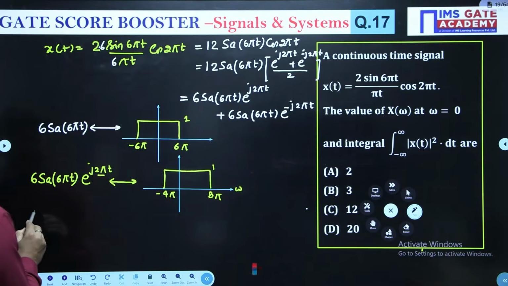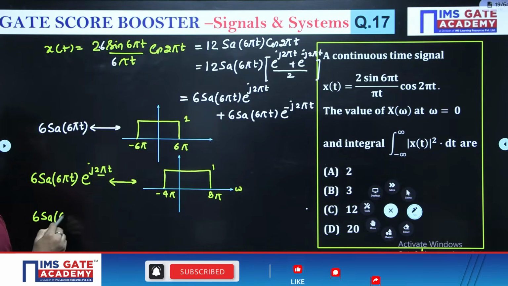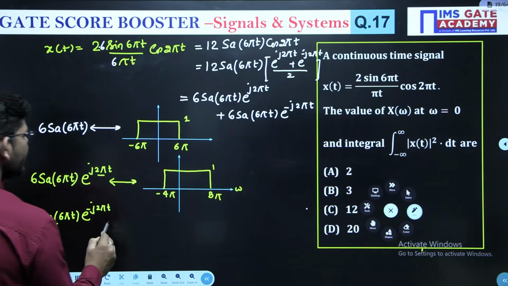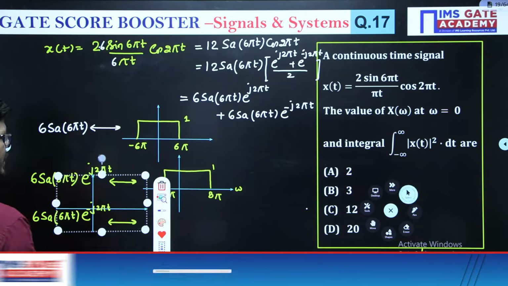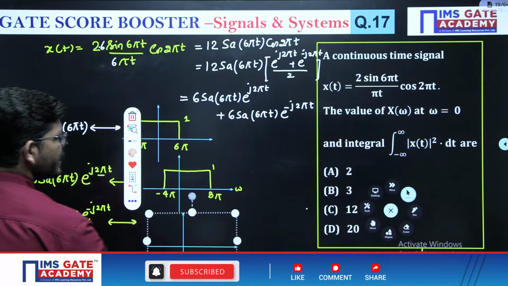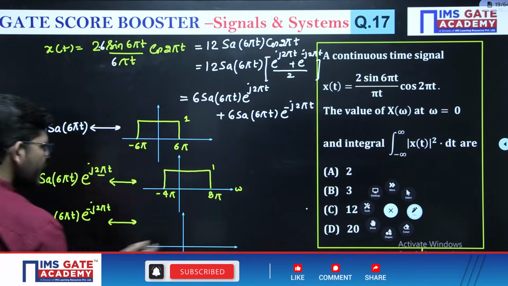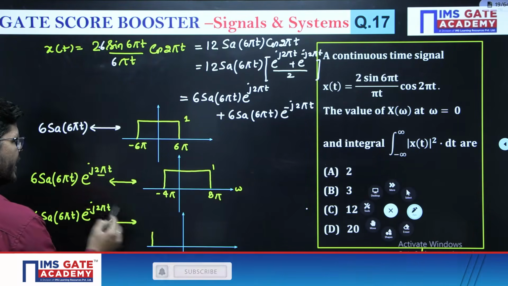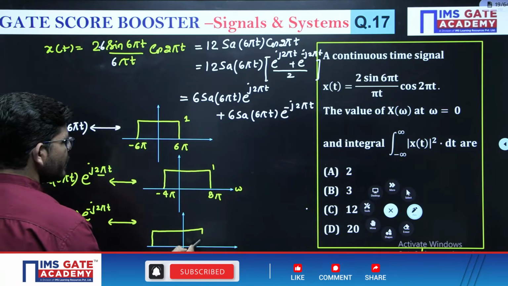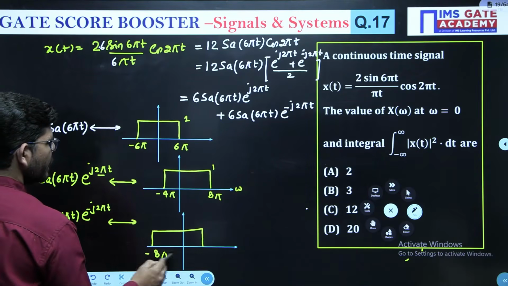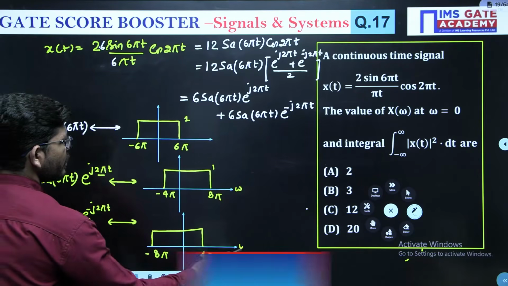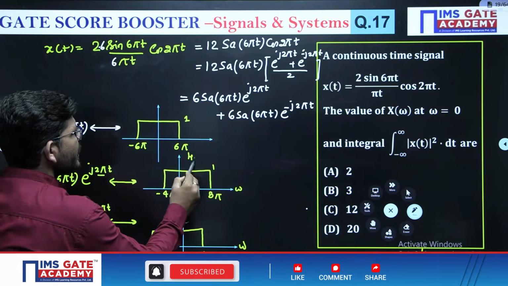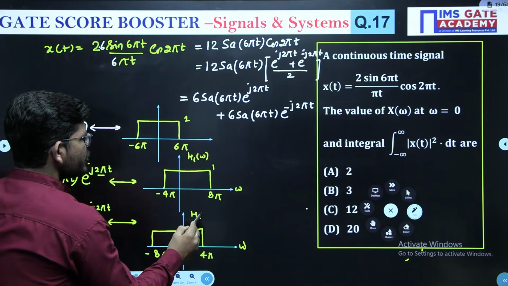Okay. Then if I have 6 sample 6 pi t e to the power minus j 2 pi t, then what will happen? The same will be shifted towards the right side. Okay, sorry, towards the left side. Shift it towards the left side. So you will get minus 8 and 4. Right. Let's suppose that this is h1 omega and this is h2 omega.